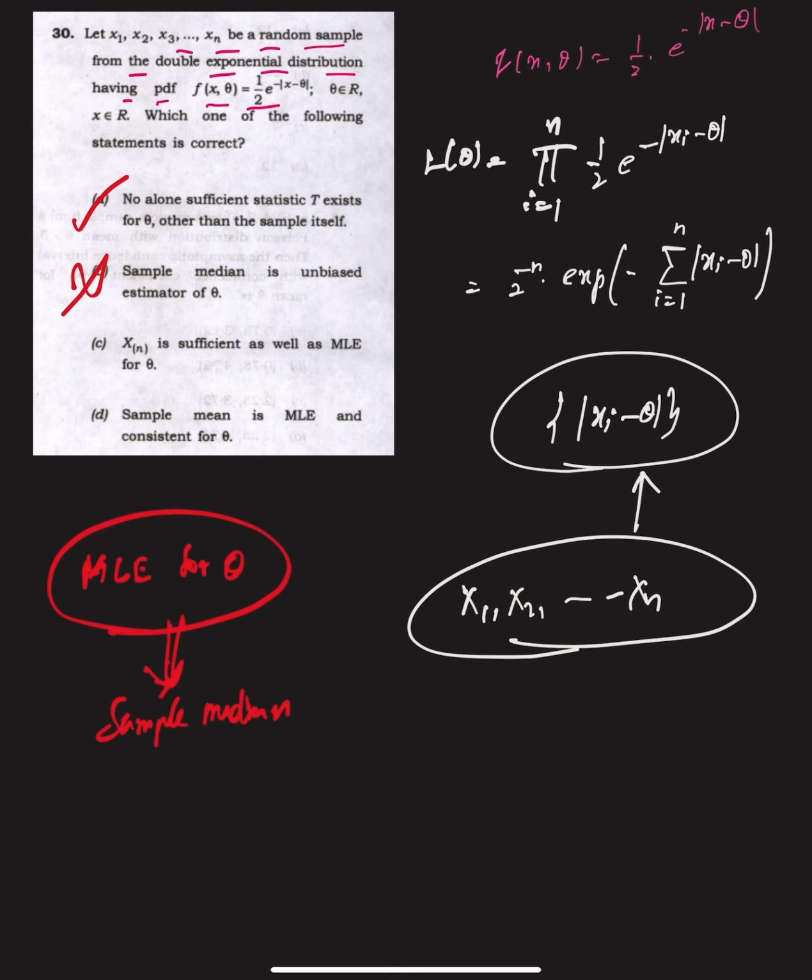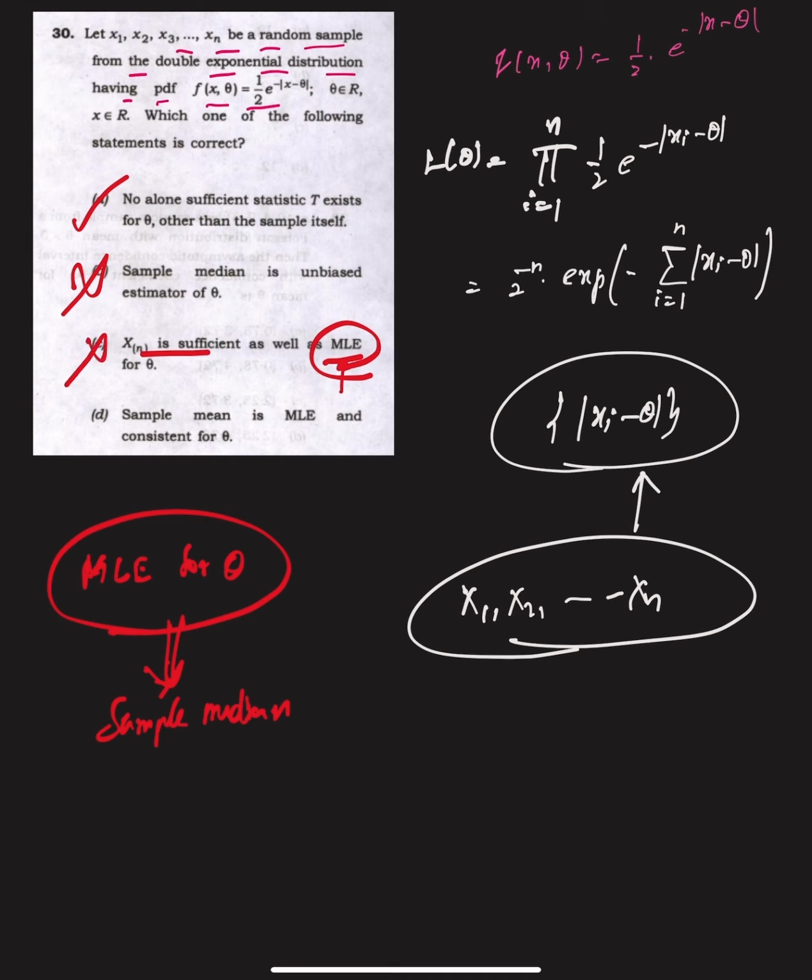Statement 3 says X(n), the sample maximum, is not sufficient as well as MLE for theta. We know that the MLE, as we have just seen, is the sample median. So X(n) is not sufficient, and it is not even the MLE. So therefore statement C is incorrect.